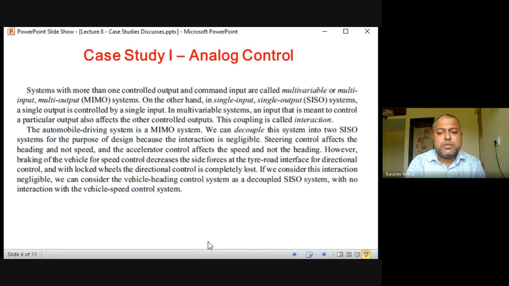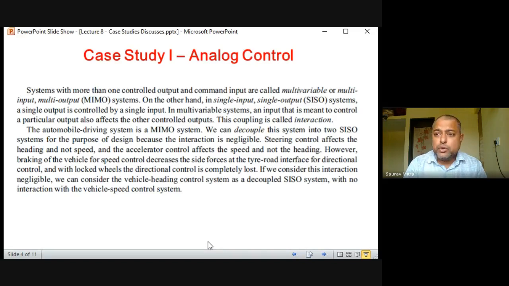It is saying the system with more than one input, more than one controlled output and command input are called as multi-variable or multi-input, multi-output system. So there are mainly two types of system. One is called a SISO, single input, single output. Whatever temperature control we had seen in our second or third lecture, temperature is coming in the room and you are controlling it. So AC, it's a SISO system, single input, single output.